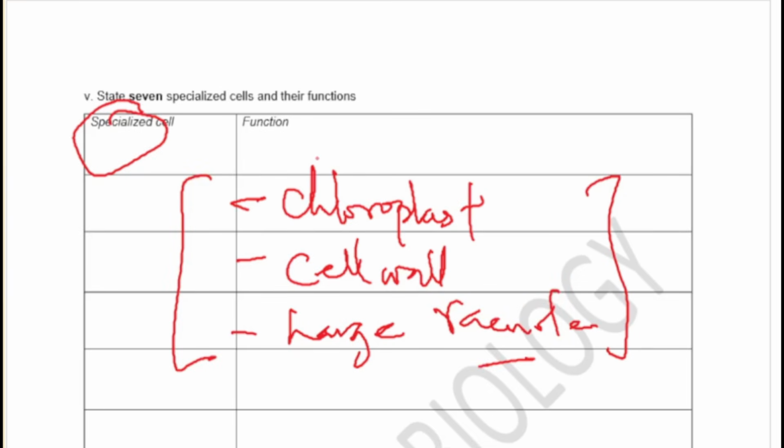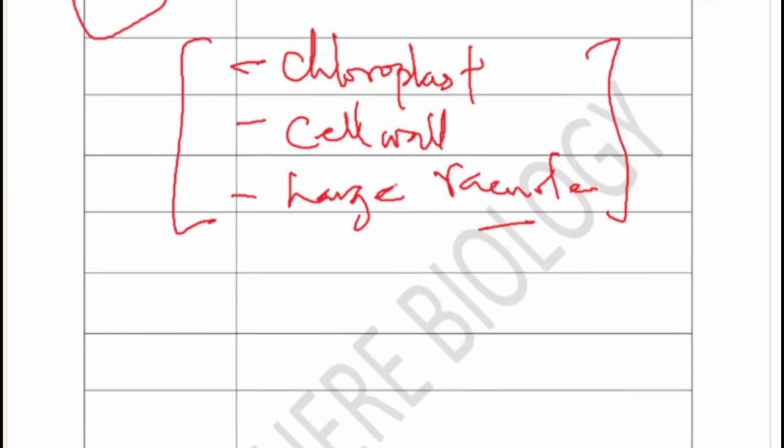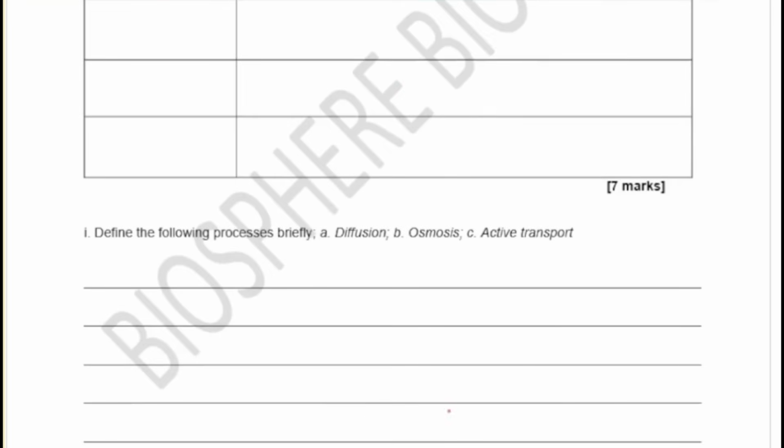So coming back to specialized cells, we're going to look at a few of them and see their functions. And then the next question is, identify or define briefly the process of diffusion, osmosis, and active transport. We're a bit fast because we have a lot of things to cover and we want to see how we can work with the time we have.